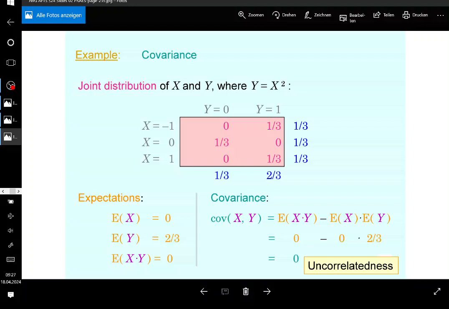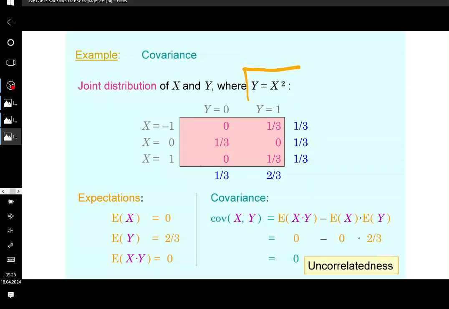Okay, uncorrelatedness means that there is no linear relationship between them. But keep in mind, guys, this is basically the danger, so that's why I was conceptualizing this example, because I wanted to illustrate something. Just because random variables are uncorrelated, it doesn't mean that they are independent. The major problem with this measure is that it cannot detect any relationship other than the linear one. So you cannot address any other relationship regarding this.